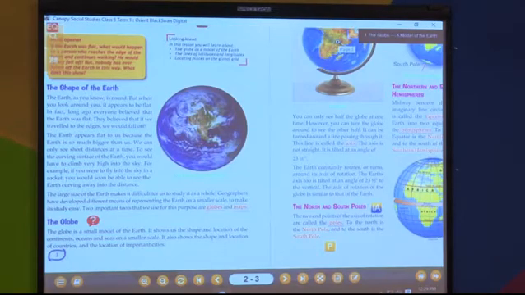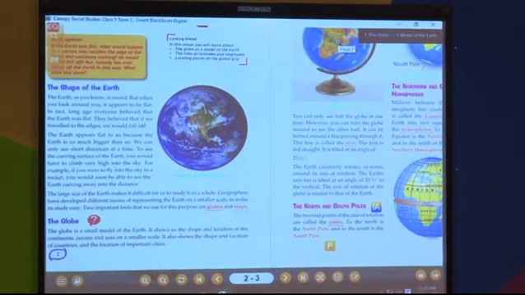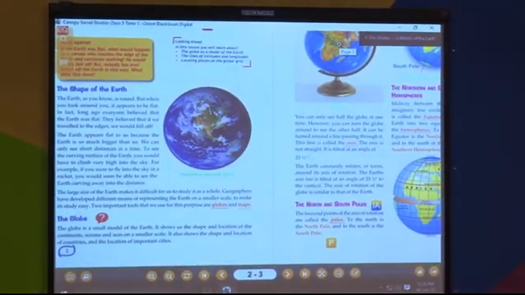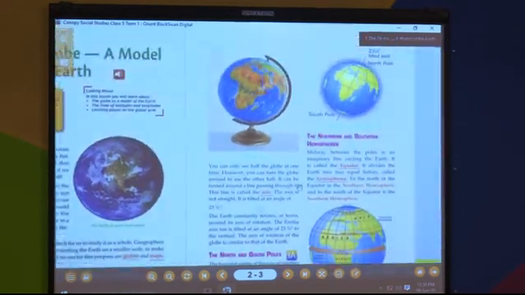It is tilted at a 23.5 degree angle. The earth constantly rotates around its axis. Here you can see the earth is tilted by 23.5 degrees at the North Pole and South Pole.